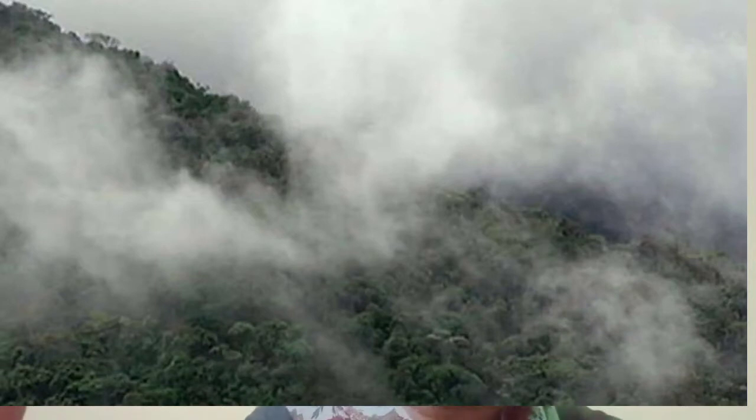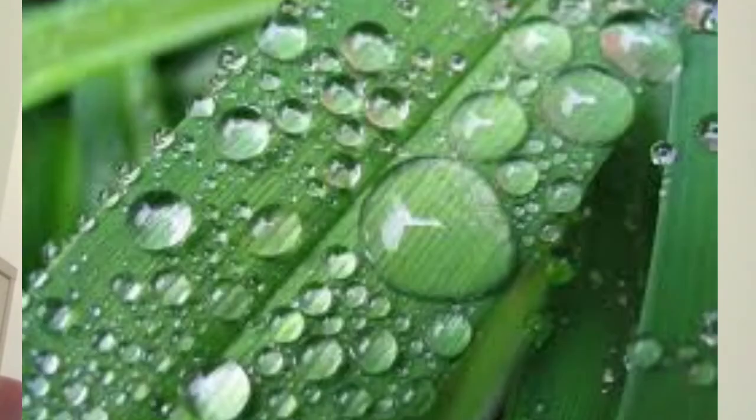Condensation occurs when the droplets are deposited on leaves. It is called dew. You can see the droplets of water on bike seats, on leaves, on trees, and that is dew. Minute water droplets are called dew.